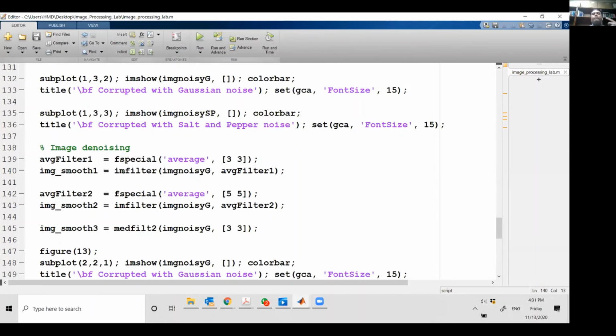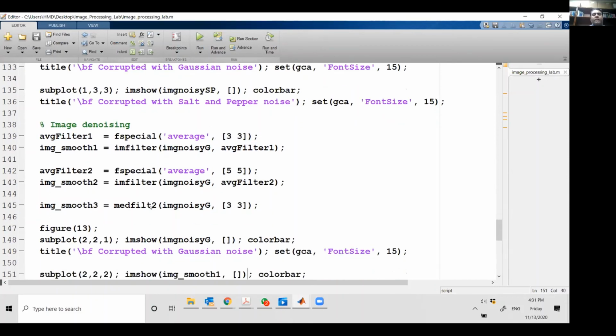And now to call the function imfilter, I pass it the filter that I created in the previous line. So it has only two inputs: the noisy image and the smoothing filter that you have generated here. Okay. Along with this averaging filter, there is another filter, which is the 2-dimensional median filter. This is a non-linear filter that we have here.